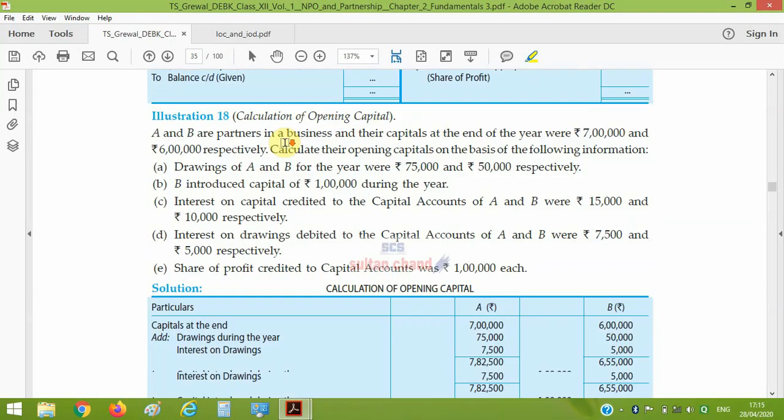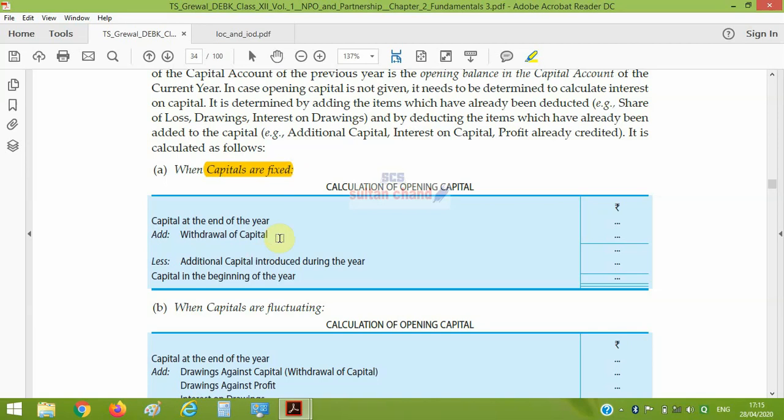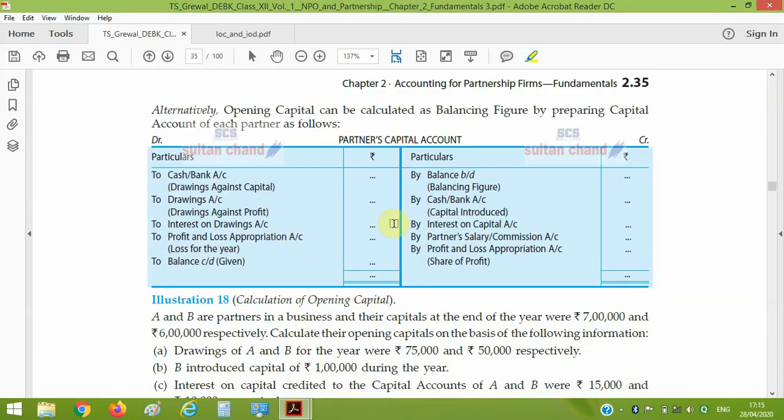In the format, there will be only 4 items: balance brought down, balance carried down, drawings of capital and introduction of capital. These 4 items will appear in the fixed capital system.